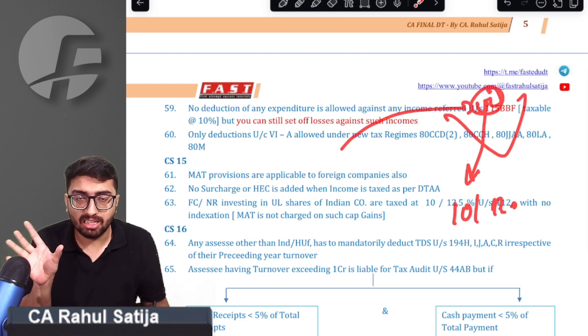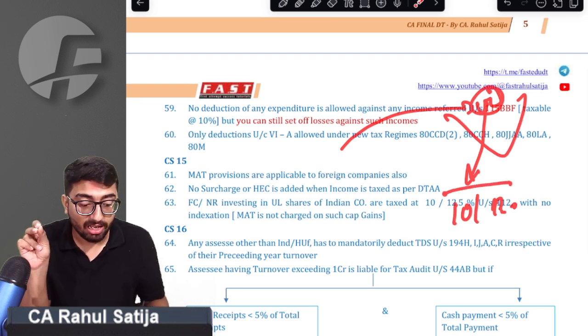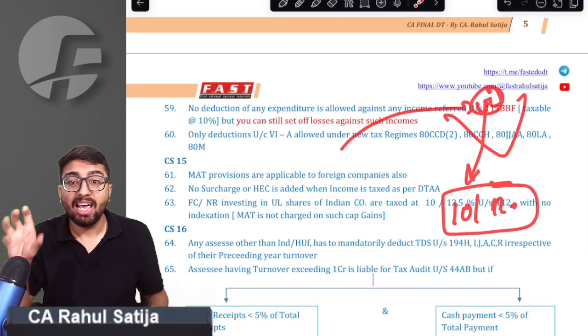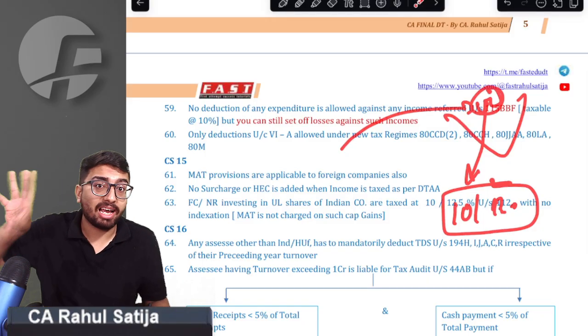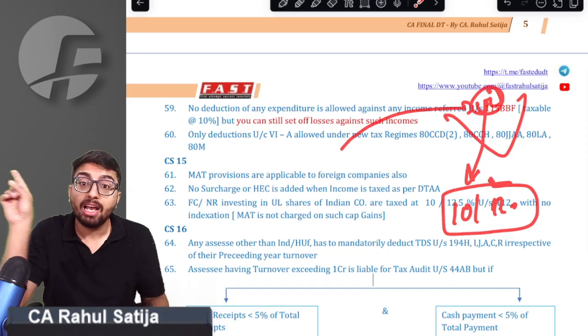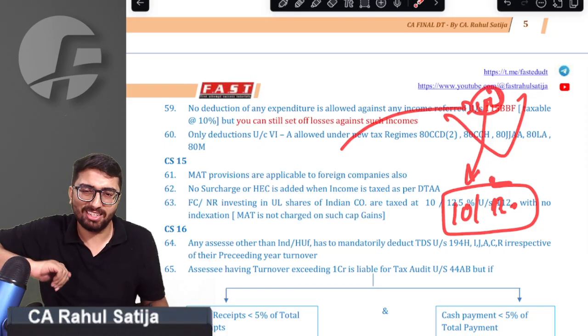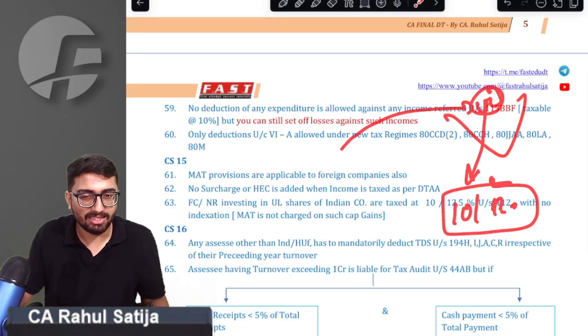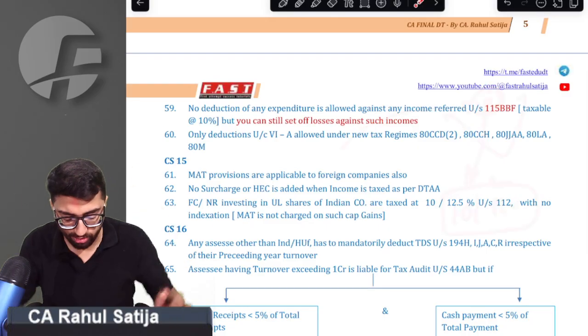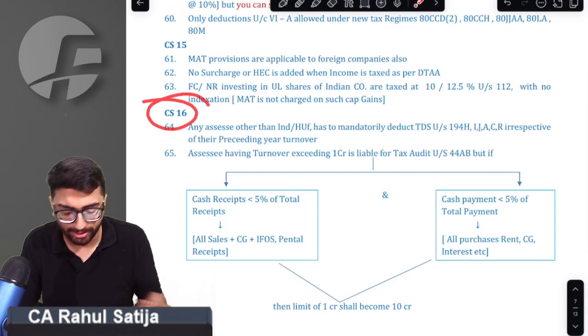But remember, sir, whenever such a non-resident or foreign company has this kind of capital gain which is being taxed at the rate of 10% or 12.5%, MAT is not applicable on this capital gain because it is less than 15%. Now we have already studied that if a foreign company's income is taxable at less than 15%, then in that case MAT on such income is not applicable. Sir, we got your point.